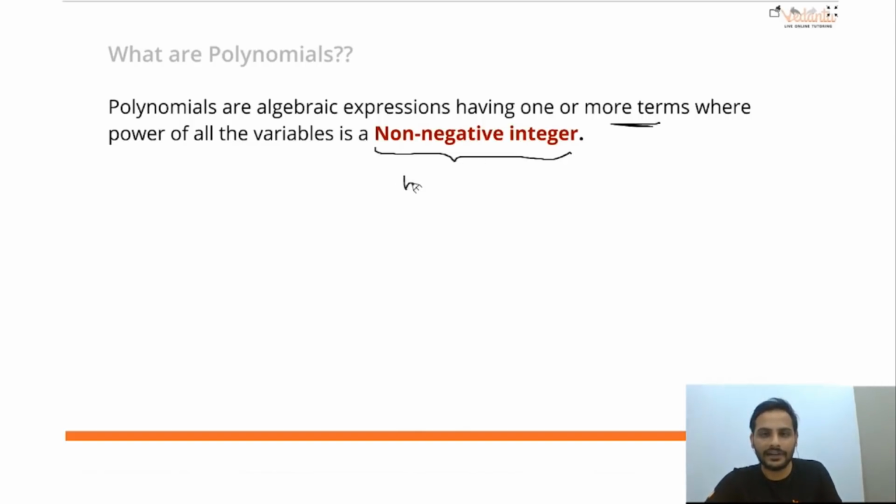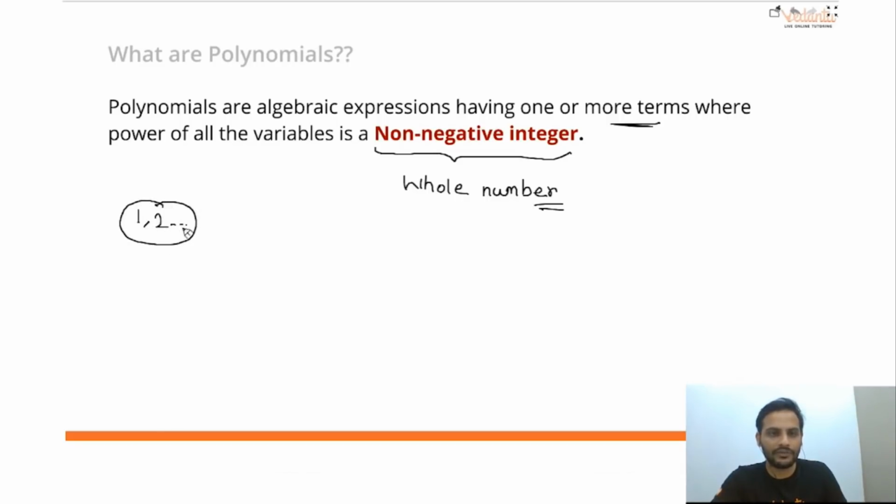Non-negative integer, in other words, is a whole number. So the power of the variable should be a whole number. Remember, 1 is a natural number, 2 is a natural number, and so on, 1, 2, 3. They come under the category of natural numbers.